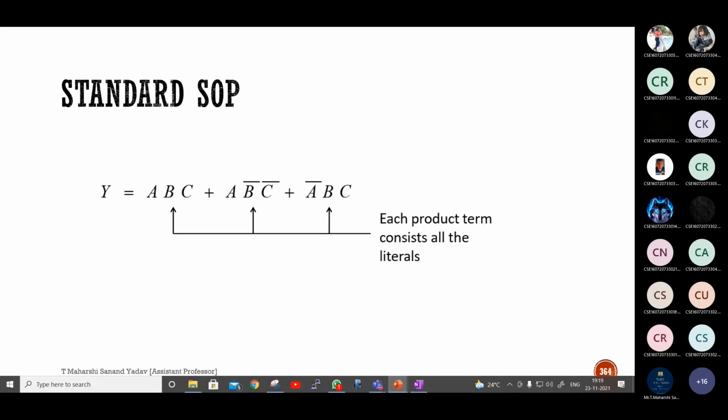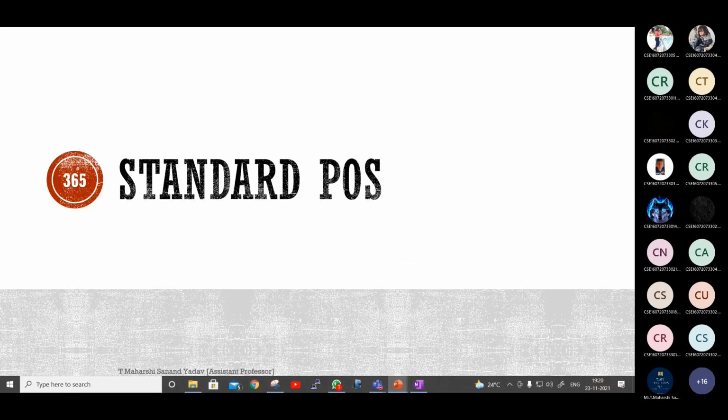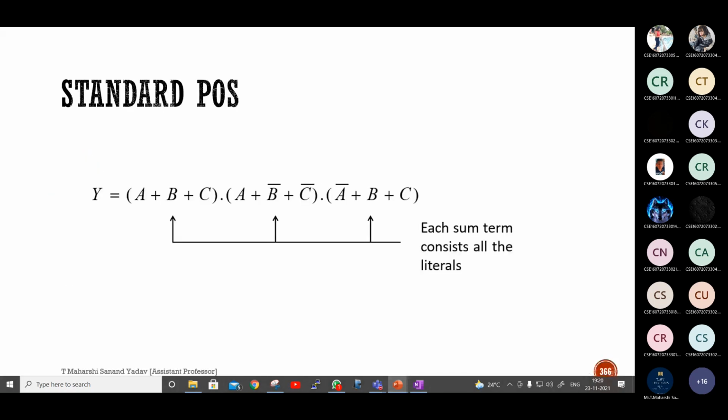Here 3 variables are there, A, B, C, and each term has all of them. In standard POS, each and every sum term has all the variables either in complemented or uncomplemented form.